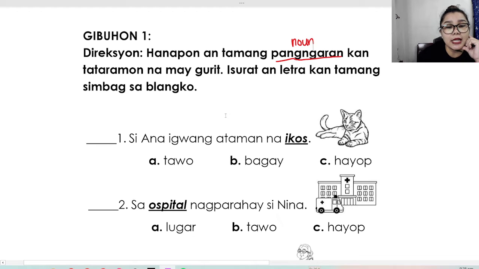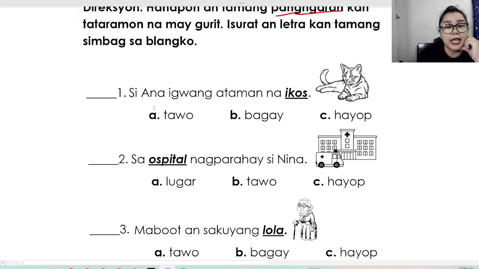Number 1, si Ana igwang ataman na ikos. Look at the picture for ikos. Is it A, tao, B, bagay, C, hayop? So you are to write the letter on the blank. I repeat, si Ana igwang ataman na ikos. Ikos, what is it? A, tao, B, bagay, C, hayop.